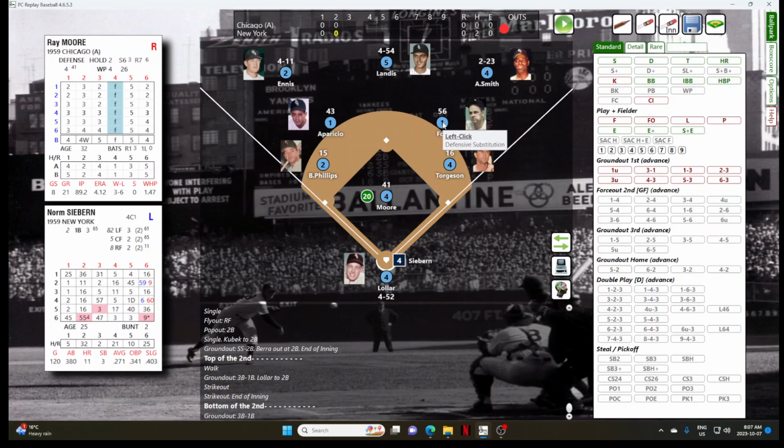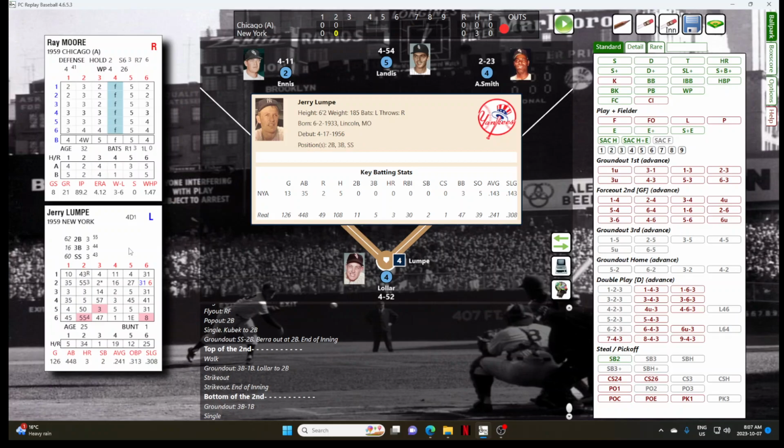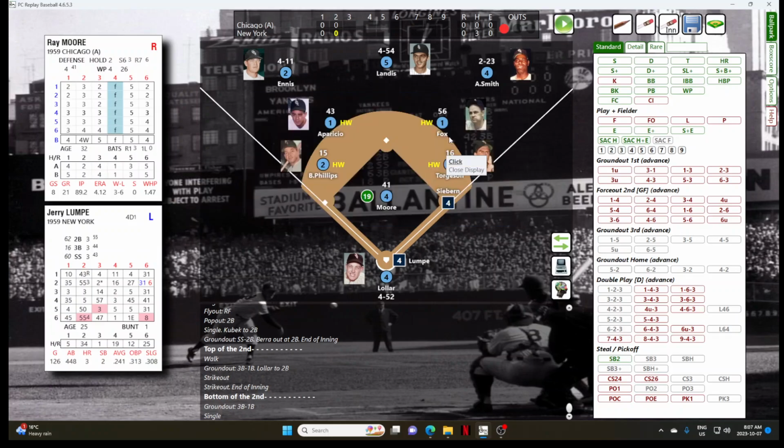And that is a ball that is hit to center field to Jim Landis. That drops in front of him for a single. 1 out single for Norm Seaburn. And Seaburn doesn't get the lead. Lumpy is up. Lumpy will go on to finish the season with the Kansas City Athletics, but for now, he's hitting .143.